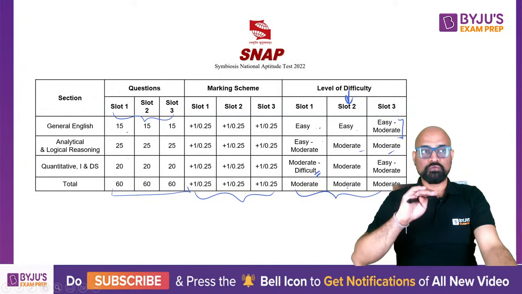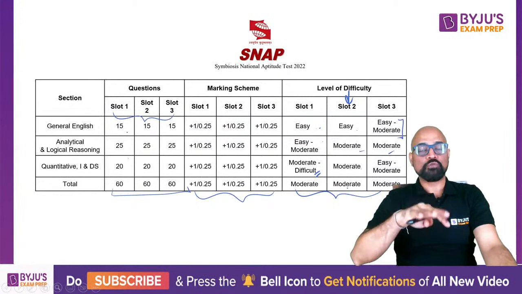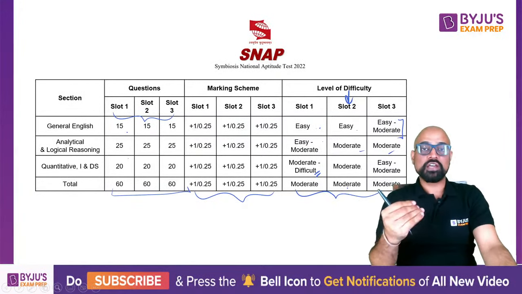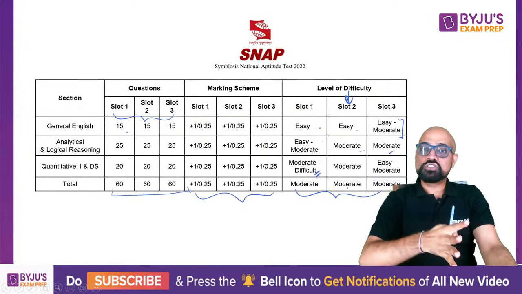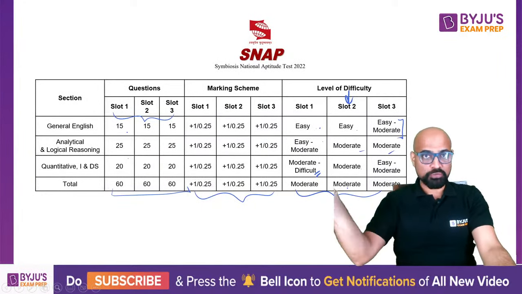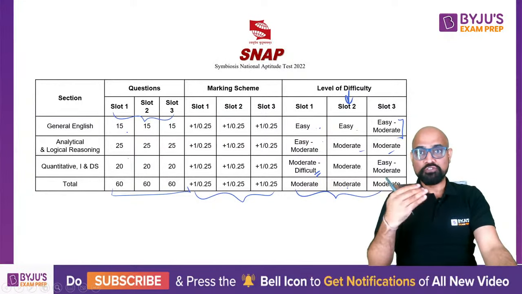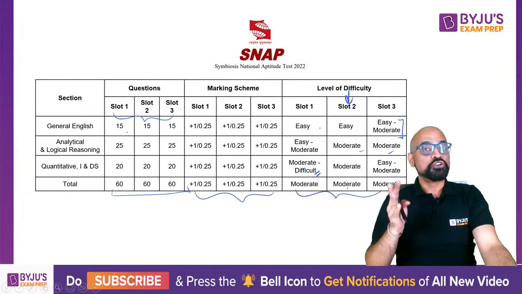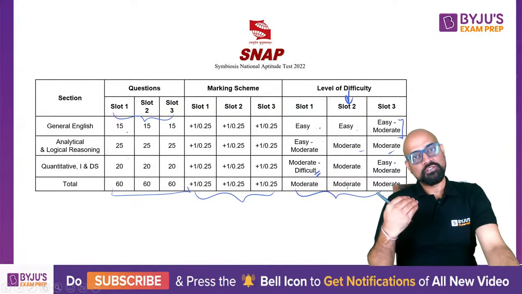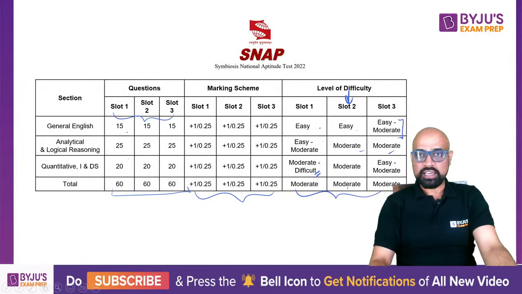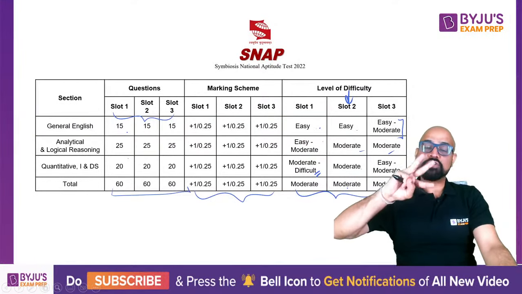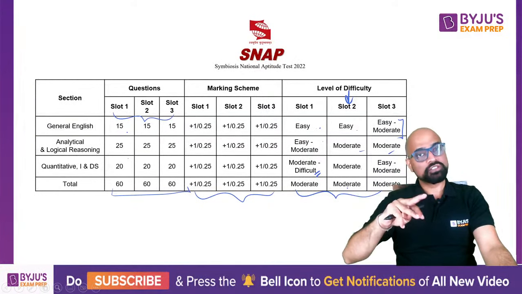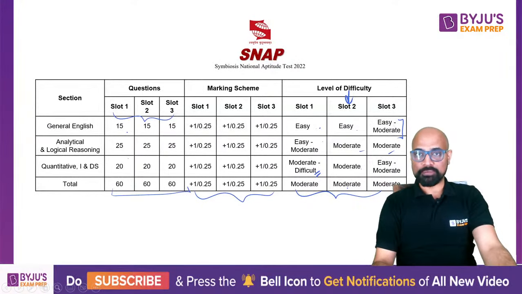So what I meant to explain over here is, it's not that if English is easy in the first slot, it's going to be easy throughout. So if you are going through the analysis of the first slot, then the second slot, don't assume that the same will come in the third slot and mentally prepare that way. No, it may change. So the level of difficulty of the 3 sections may interchange. So you have to be completely prepared for that.